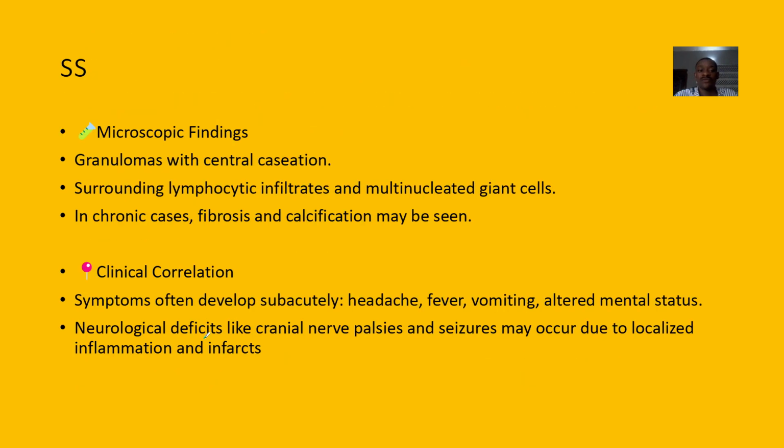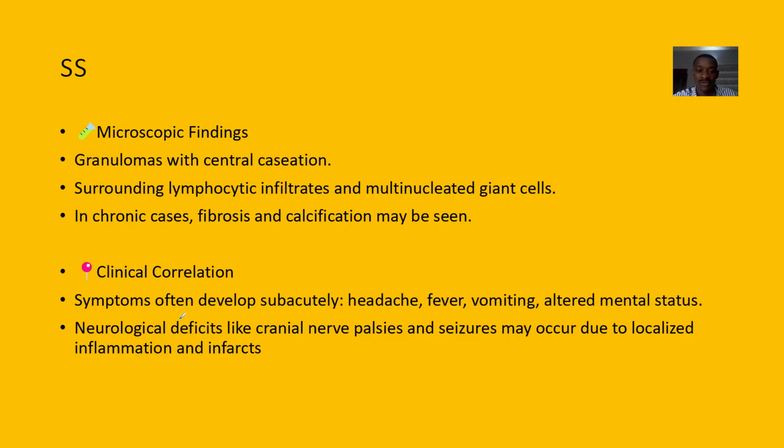So microscopic findings, granulomas with central caseation, surrounding lymphocytic infiltrates, and multinucleated giant cells. In chronic cases, you are having dead tissues. So there's fibrosis, and calcification can also be seen.